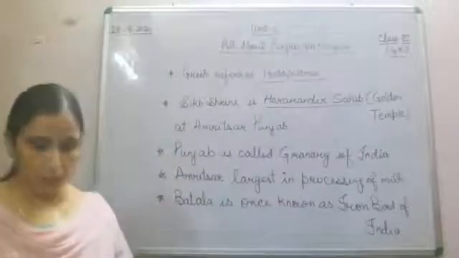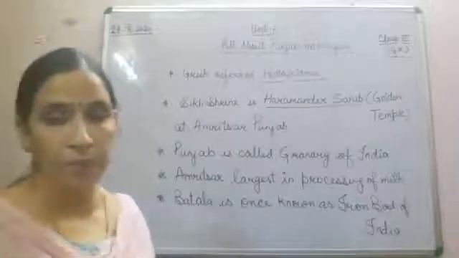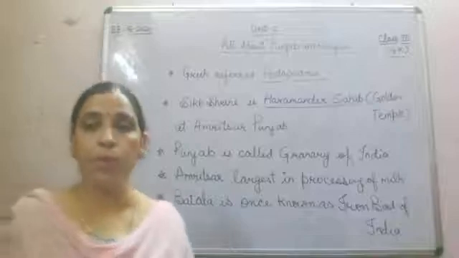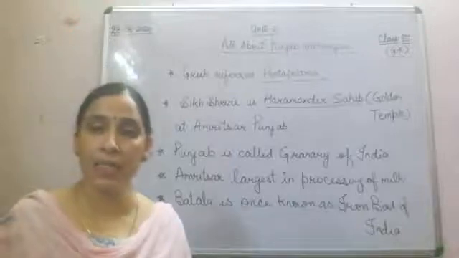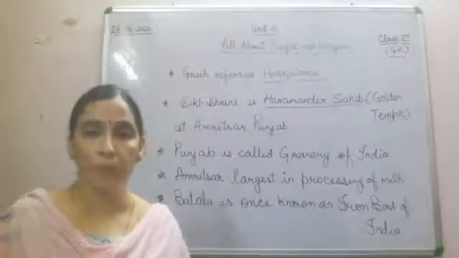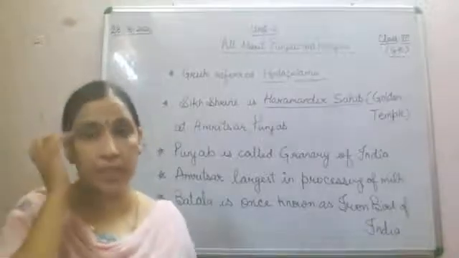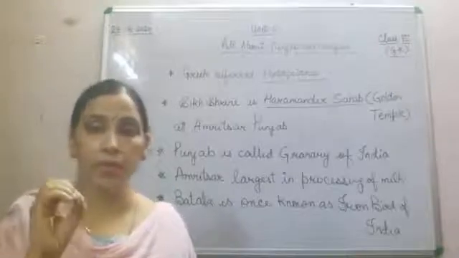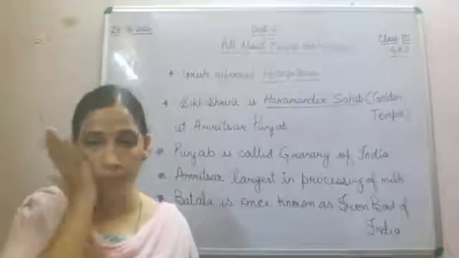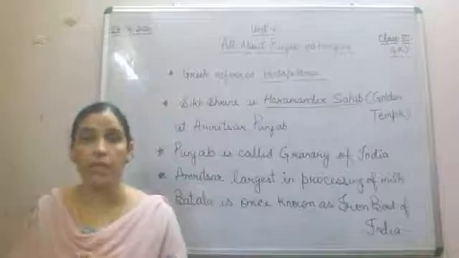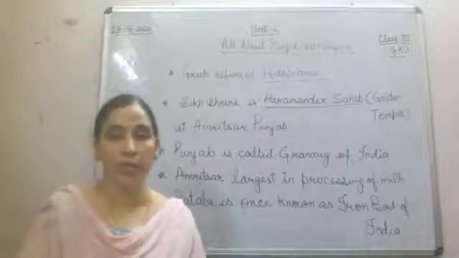When we are doing any particular state, we are going to remember all these things which were given in the book. Now next, Mandi Gobindgarh of Fatehgarh Sahib district is called Steel Town as it has the largest number of steel rolling plants. Again we are talking about a particular district in that state. Mandi Gobindgarh is known as Steel Town because it has the largest number of steel rolling plants.